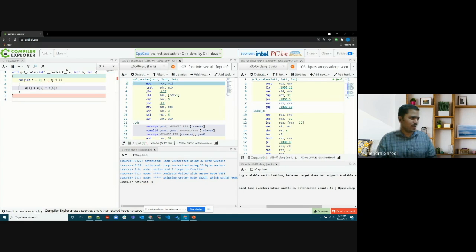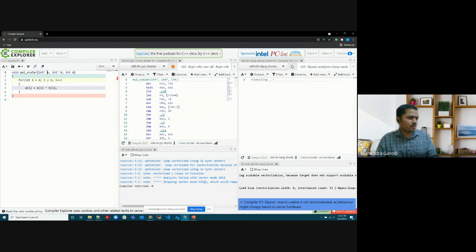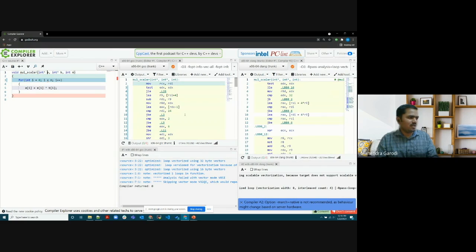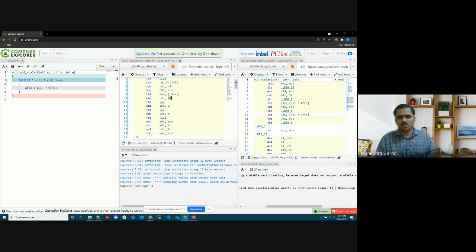So let me just try to remove this restriction and see if we get some number here to check. Basically, these numbers 24, 6 and 3, it calculates for 32 somehow, and then it checks whether there is an overlap of 32 in any one of them. So that's what you can refer to for more on restricted pointers. This is a C99 thing, as someone pointed out in the chat, but it is not standard C++, though compilers use it heavily.